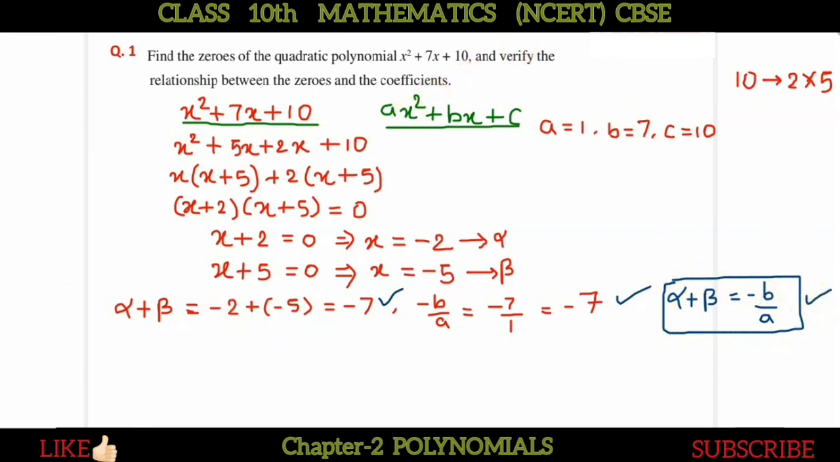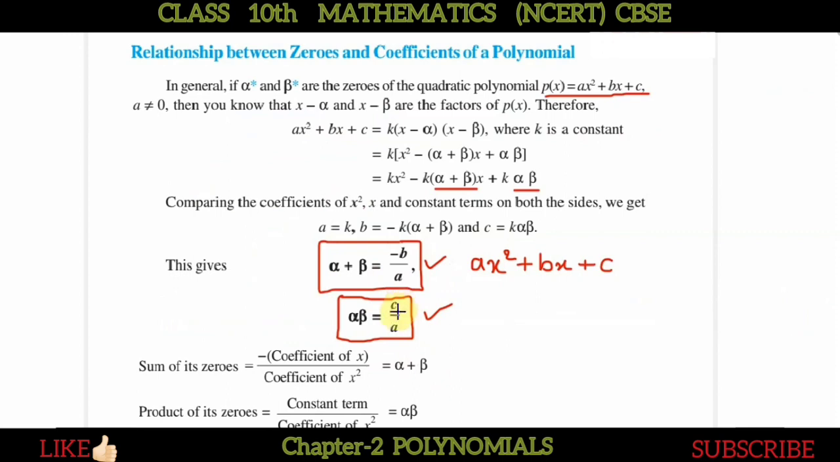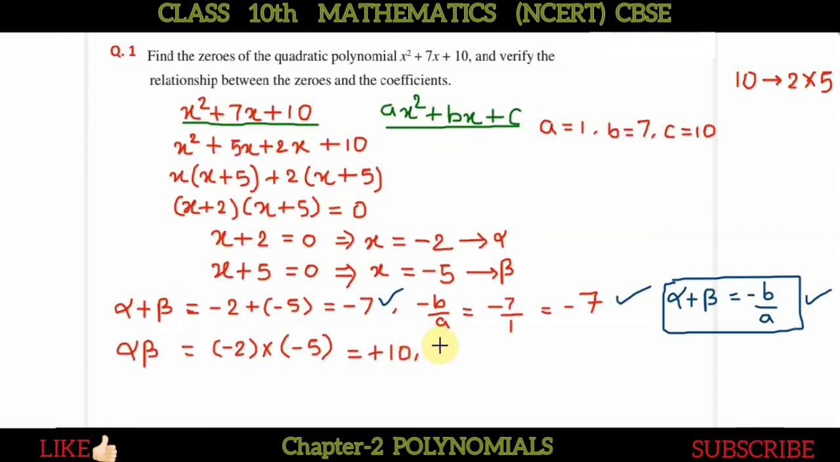Now we have to verify the other relation between zeros and coefficients. So what is the other relation? The other relation is alpha into beta, which is the product of zeros. So alpha is -2, so put it here, -2 into beta, which is -5. So it is -5, now 5 twos are 10, minus into minus is plus. So it is +10. Fine. Now it should be equal to which relation? C upon A. So we will see whether C upon A is equal to it or not.